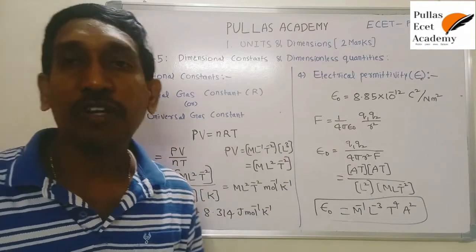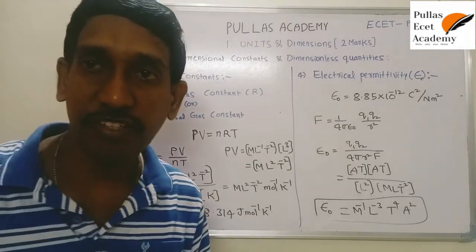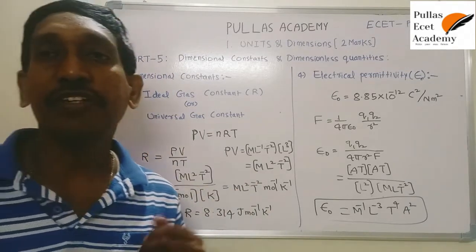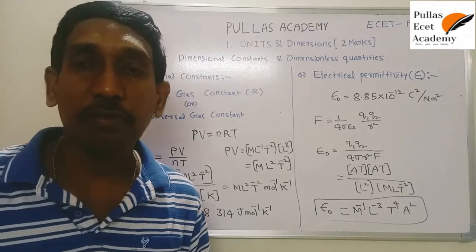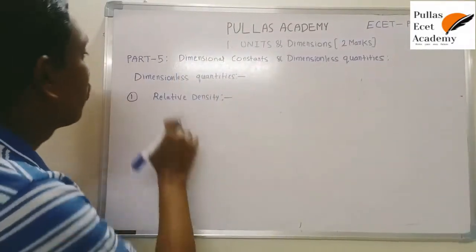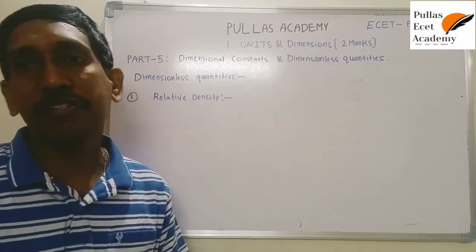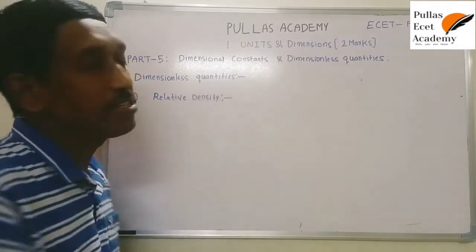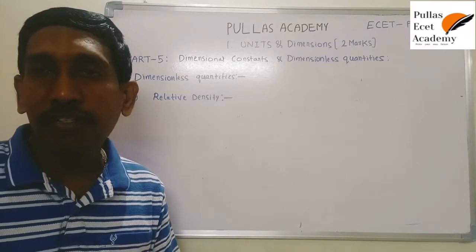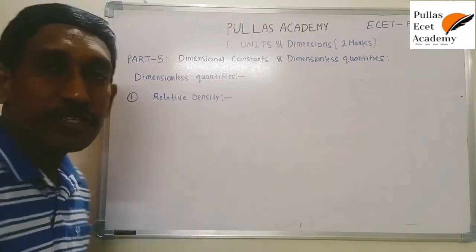This is the procedure to construct the dimensional formulas of given dimensional constants. These dimensional constants have a fixed value with the dimensional formula. That's the point here. Now we are going to discuss dimensionless quantities. Some physical quantities have no dimensions, they are called dimensionless quantities. The physical quantities which have no dimensions are called what? Dimensionless quantities.